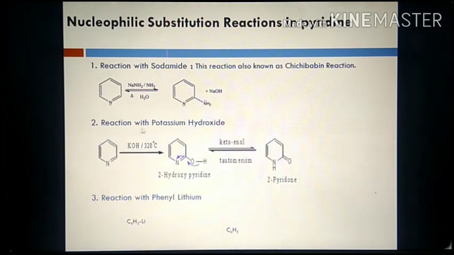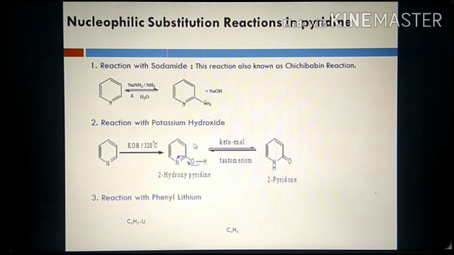Now let us see the reaction with potassium hydroxide, KOH, which is a base. When pyridine reacts with KOH at 320 degrees Celsius, it leads to the formation of 2-hydroxypyridine. The OH negative nucleophile attacks at the second position, and the product undergoes keto-enol tautomerization, which you might have studied in BSc part 2.